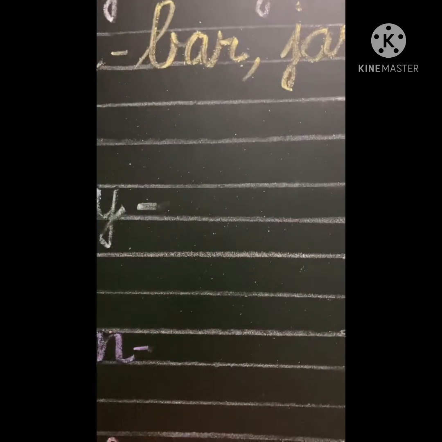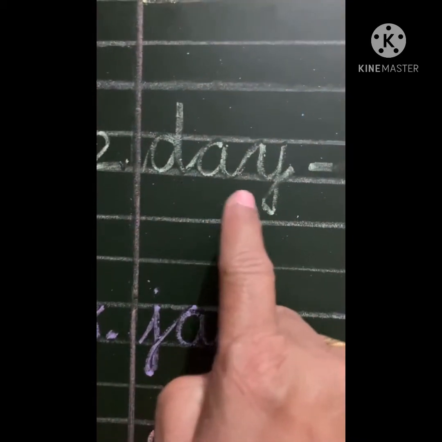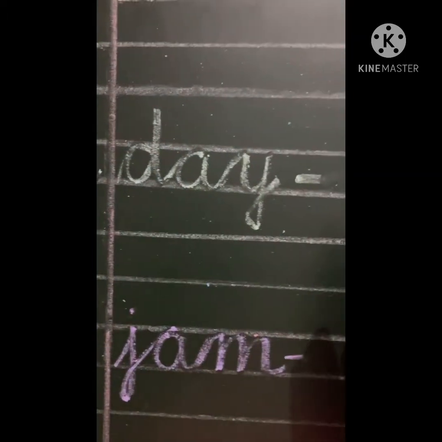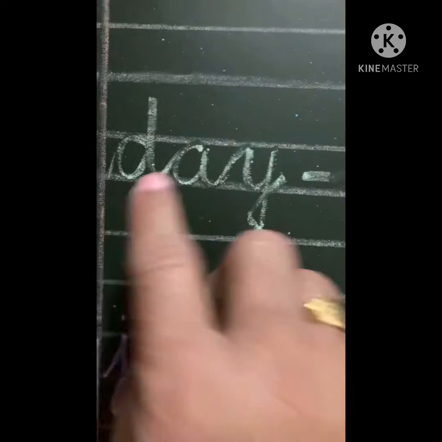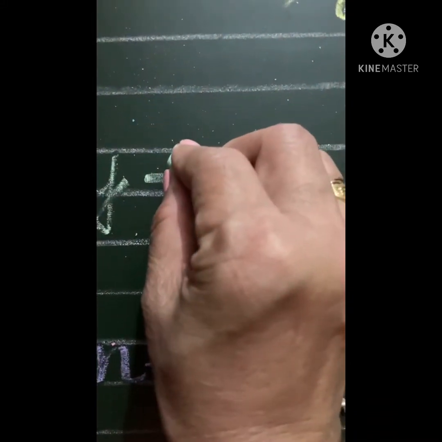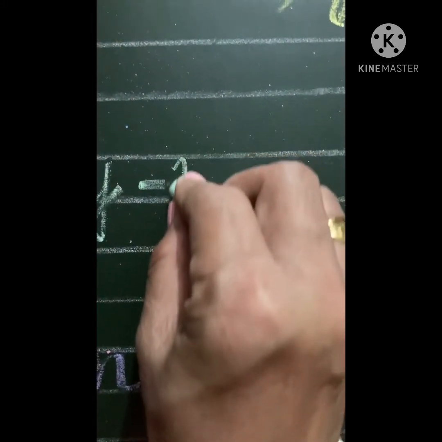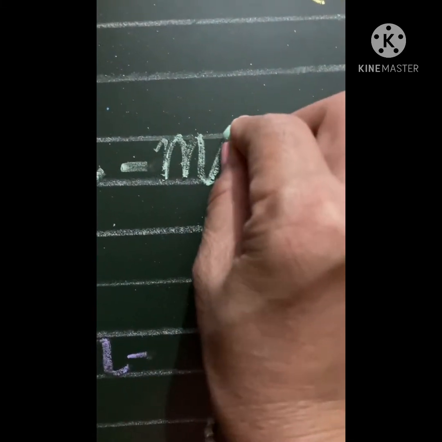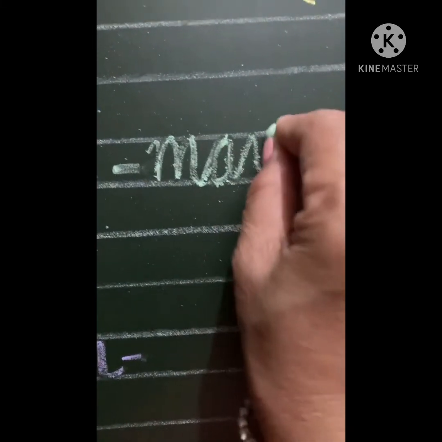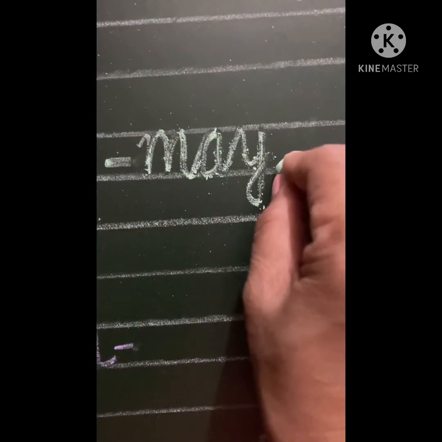Now let's write the next rhyming word for AY sound. As we are having day, we will change the first sound and write down M sound firstly. M, A, Y, may.